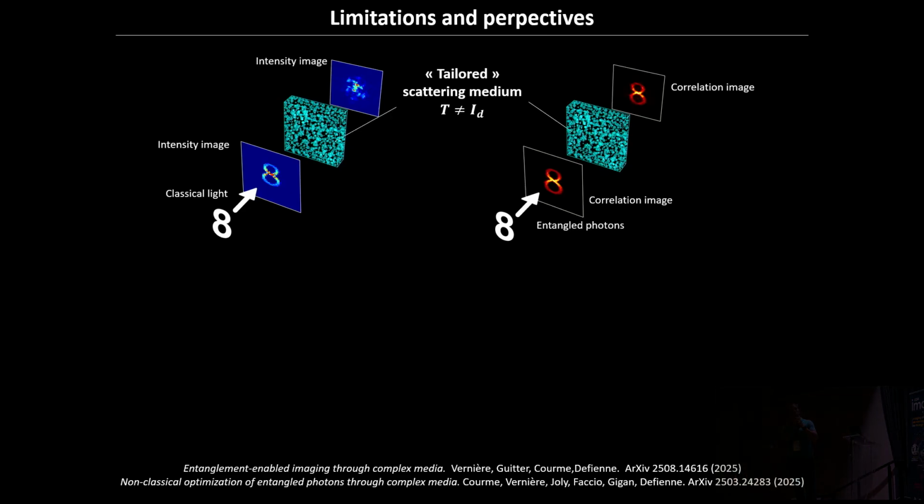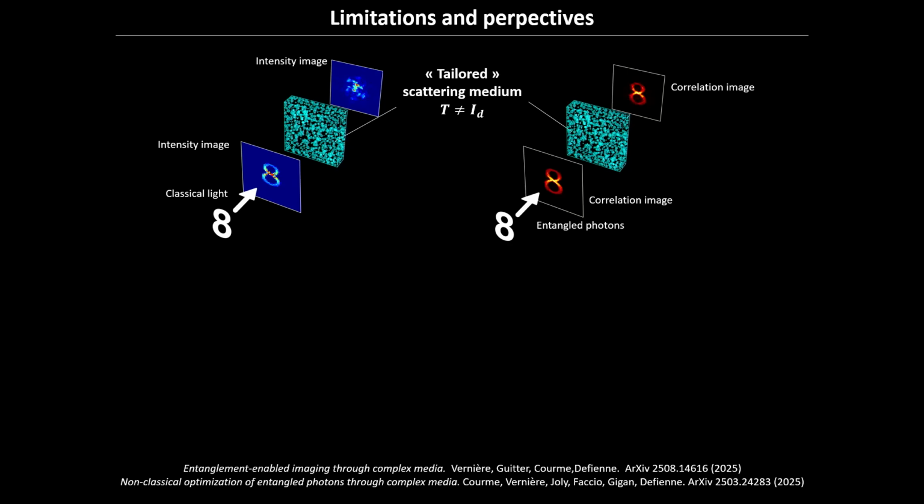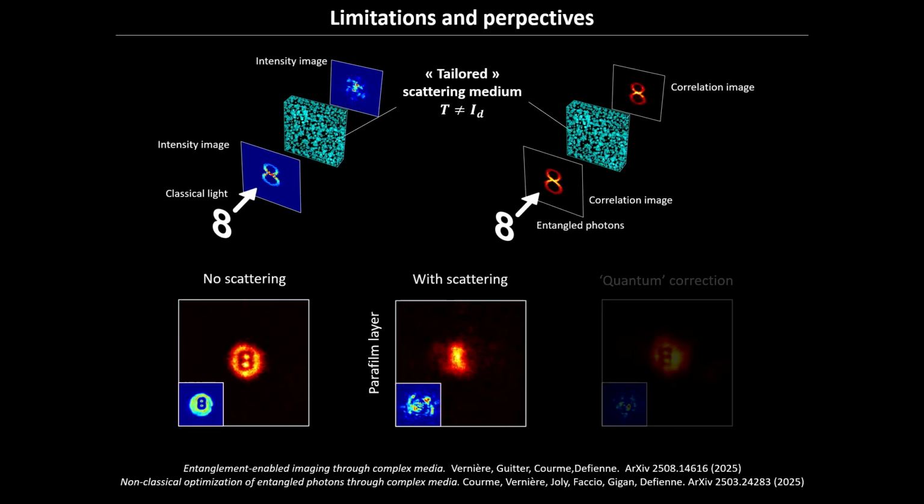We studied exactly the same situation as before, when you have a strongly scattering medium. When you send an image through a strongly scattering medium, you have a speckle pattern at the output. What we managed to achieve is that if you instead encode the image into entanglement of the photon pairs, you can make the medium transparent to entangled photons and not transparent to classical light. So entanglement itself has some interesting properties that can be used in an imaging context. I don't have the time to go over that, but these are some cool results.